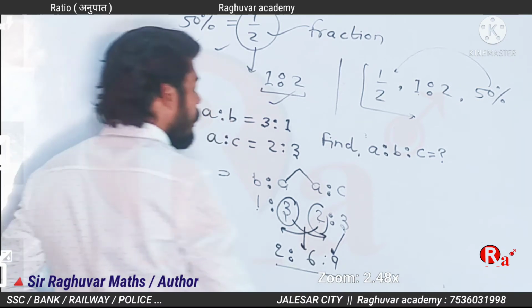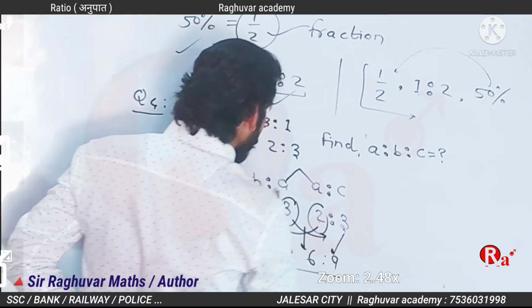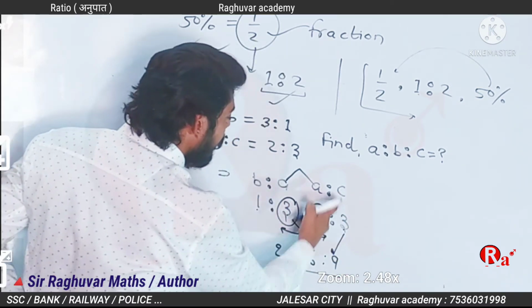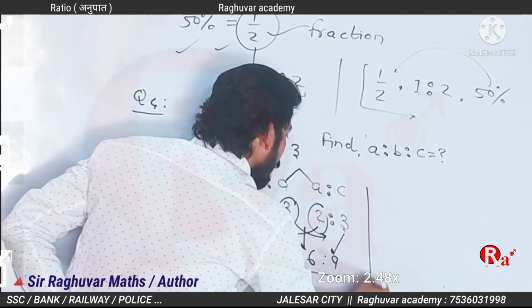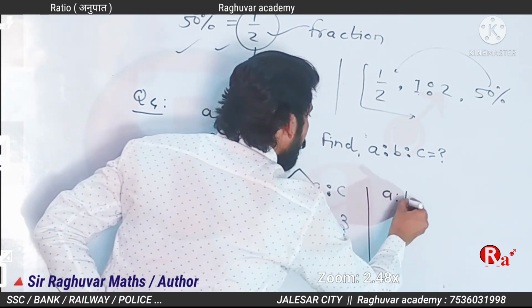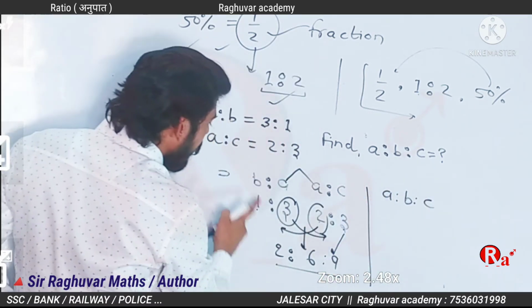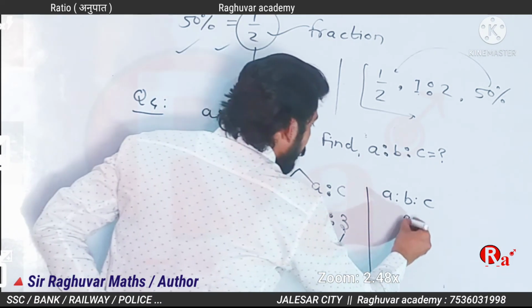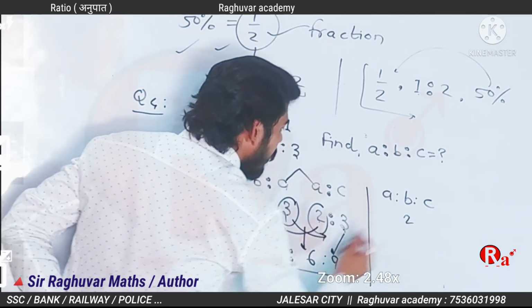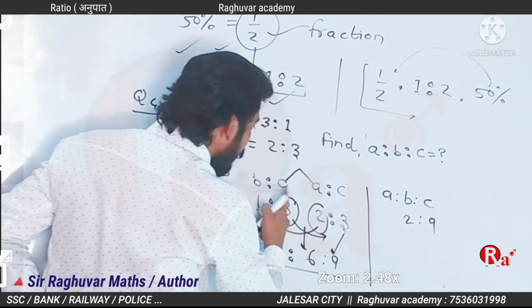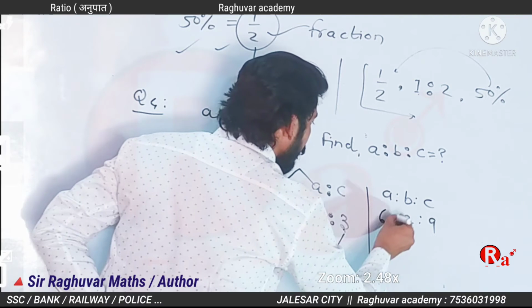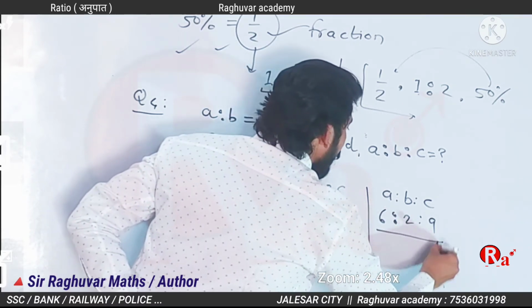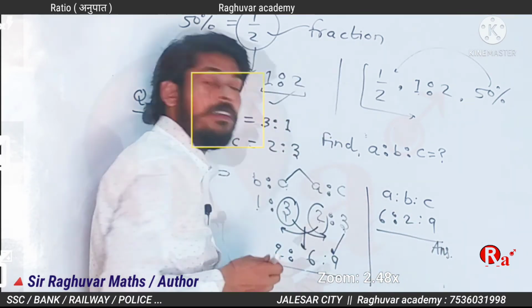So this is A ratio B ratio C. This is A, this is B, and this is C. This is B, 2. This is C, 9. And this is A, 6. Do you understand this?